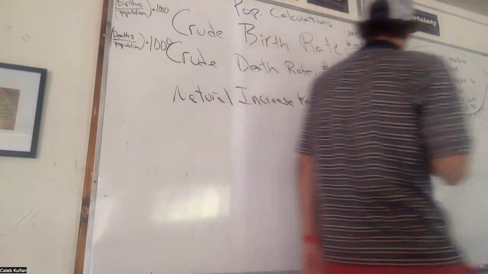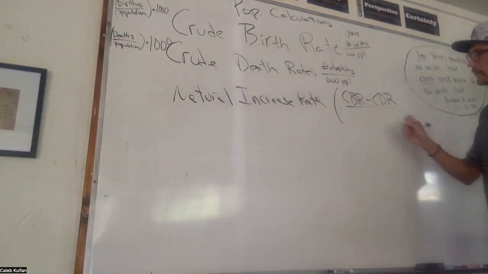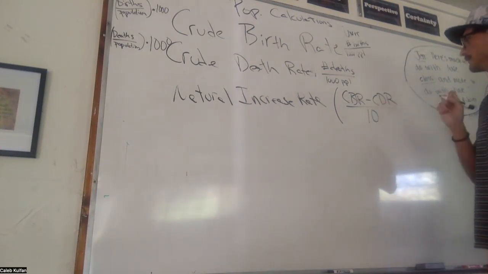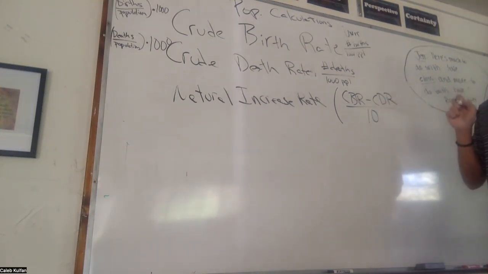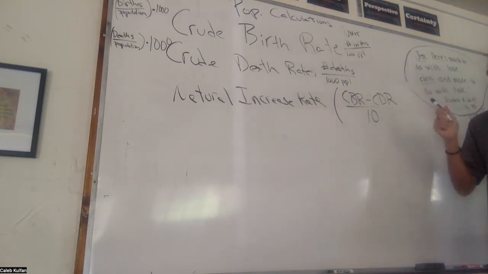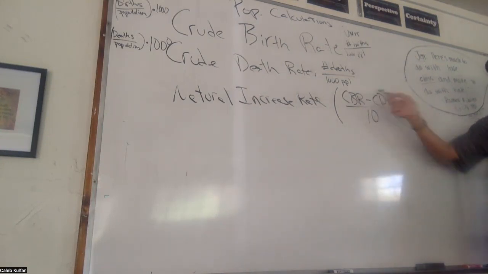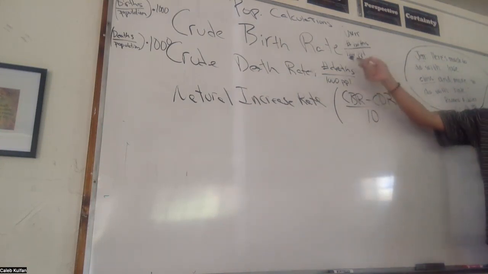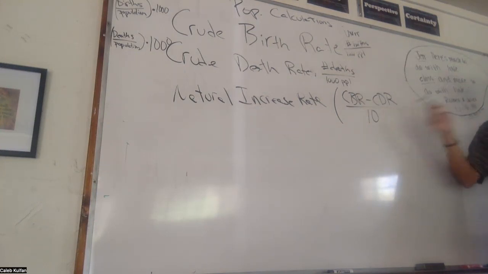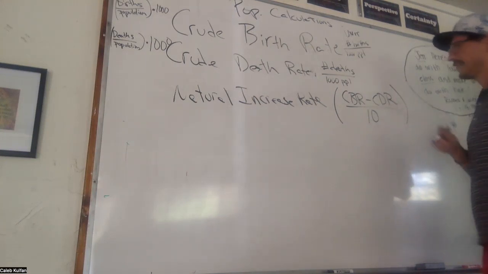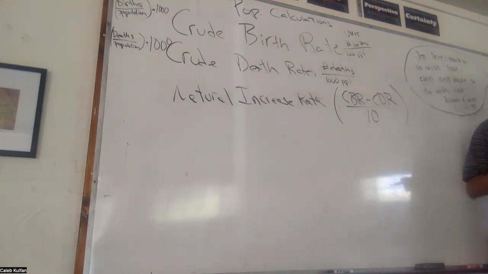And we want this as a percentage, so we're going to divide it by 10. Seems kind of weird. Remember, these two values already have 1,000 built in. So if we divide by 10, then it's just 100. And that's a percentage. Why wouldn't you just put it over 100 then?